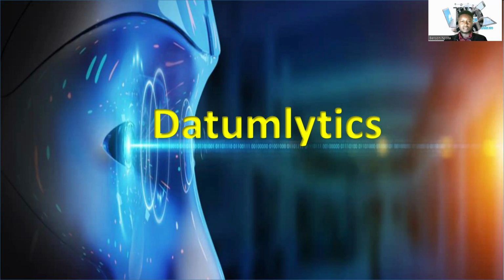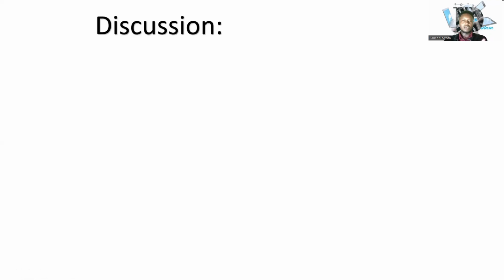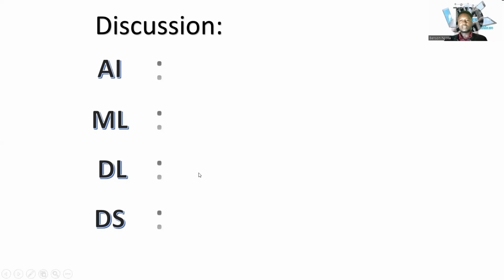So, we'll be looking at different terms. At first we'll be discussing AI, ML, DL, and DS. And the ML and DS will not literally mean driving license or data science, I mean data science for that particular case. So let's get to see the meaning of these abbreviations that we have highlighted.